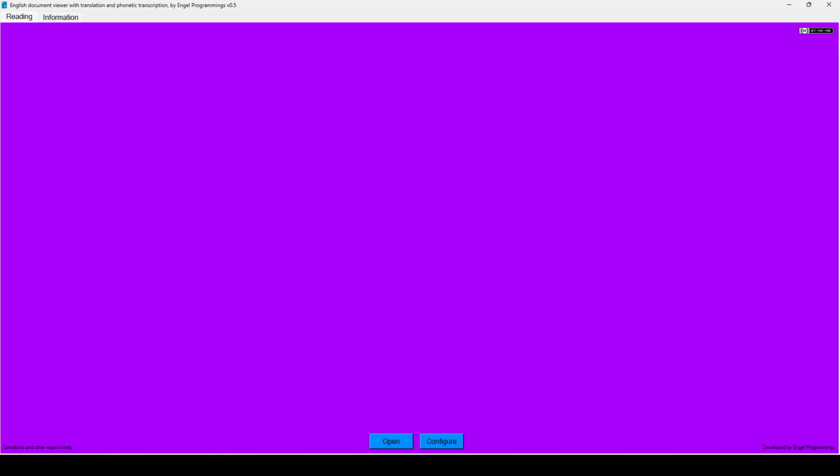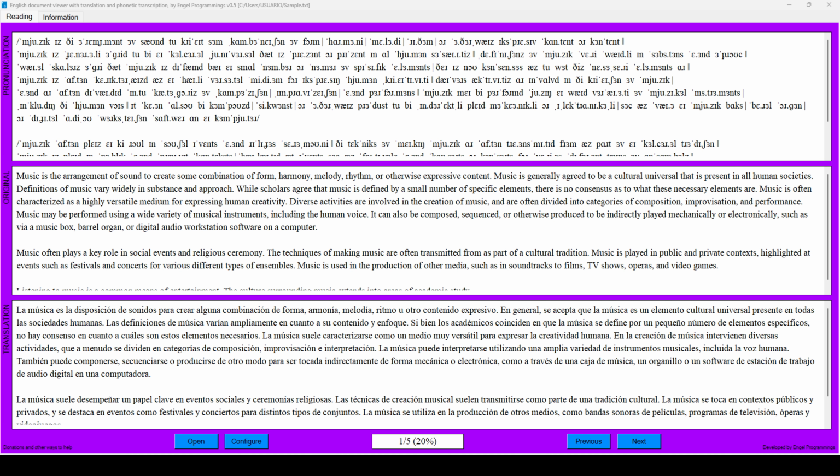On this occasion I'm using version 0.5 of the program, which is the most recent at the time of making this video. When you open it, you'll see these two buttons at the bottom. Click the one that says Open and select a TXT, DOCX, PDF, or EPUB type file to import it into the program. Here, what is done is extracting the text, dividing it into parts, which we can call pages, that you can go through with the buttons that say Previous to go back and Next to move forward.